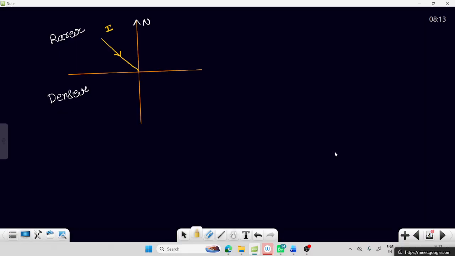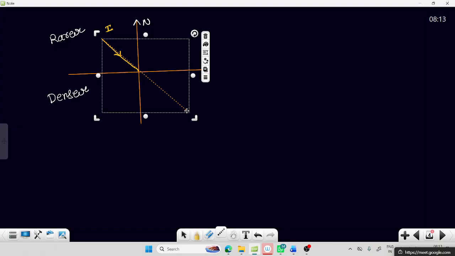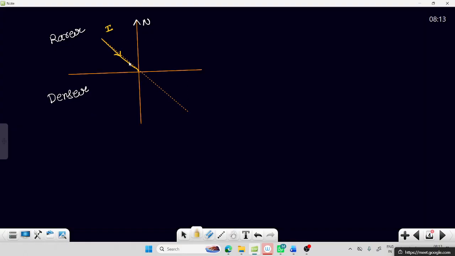So you tell me now what happens here. The original light ray wants to continue in the same path, like this. This is the angle of incidence, that is I. This is my total angle, and which will be equal to I. The light ray will continue.